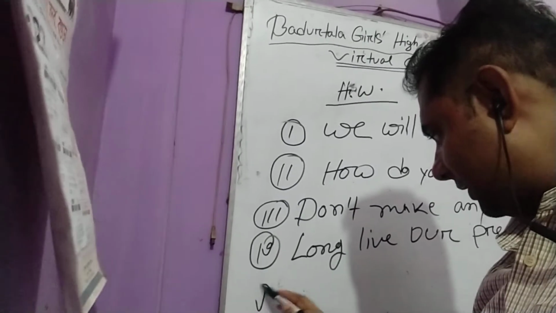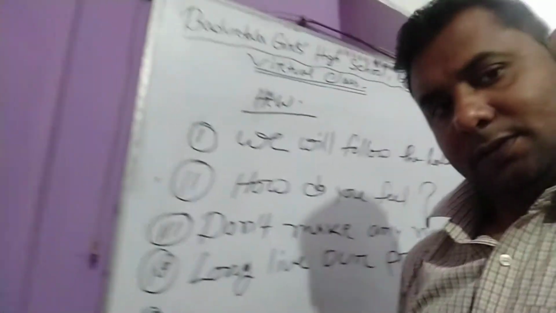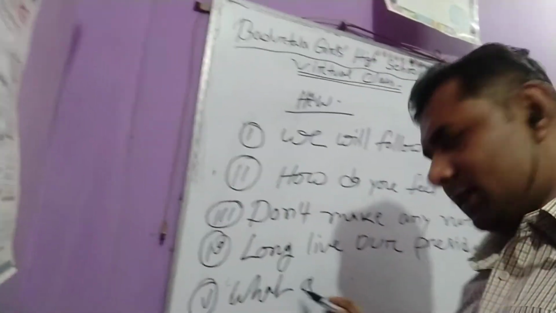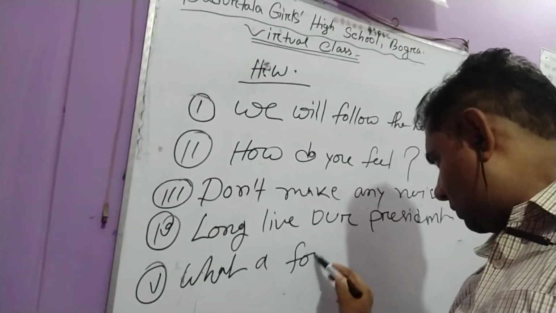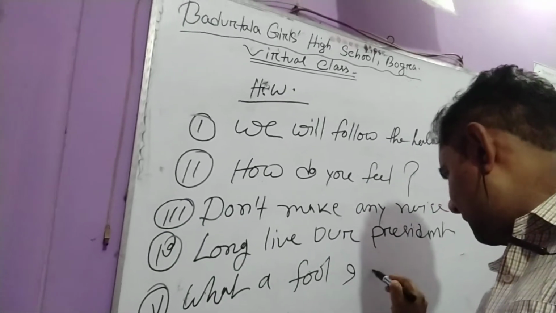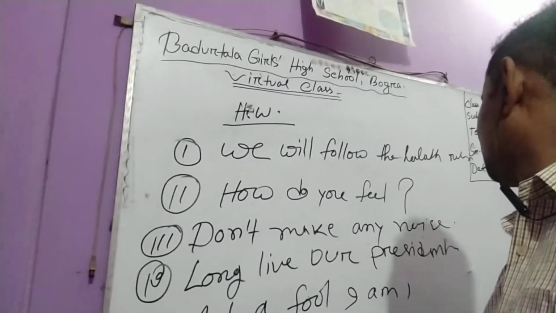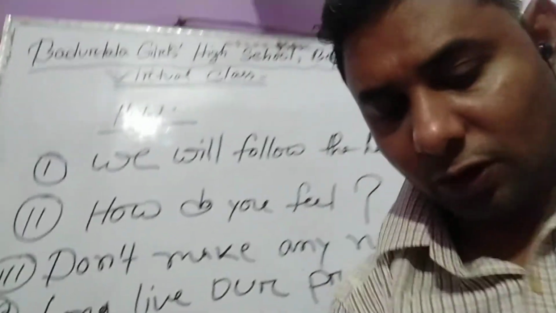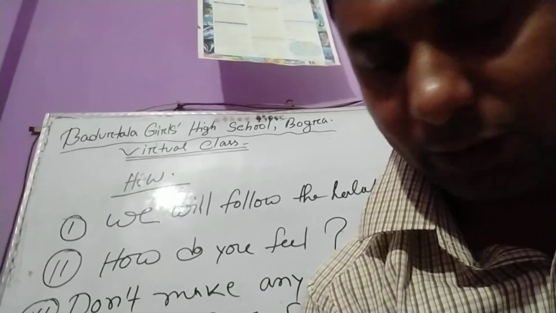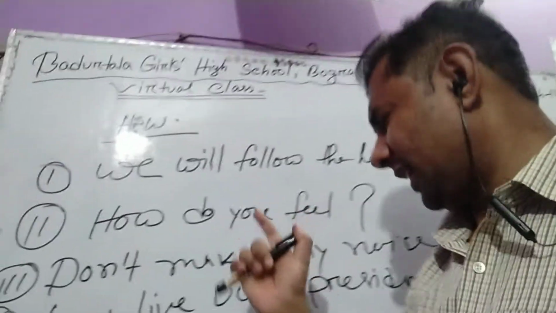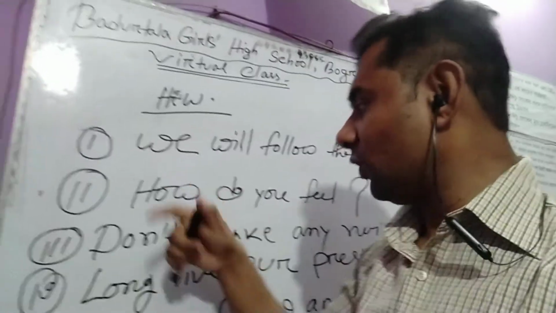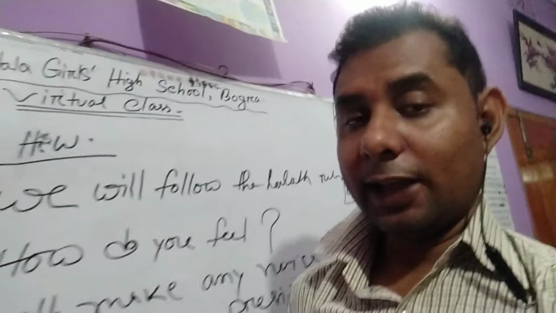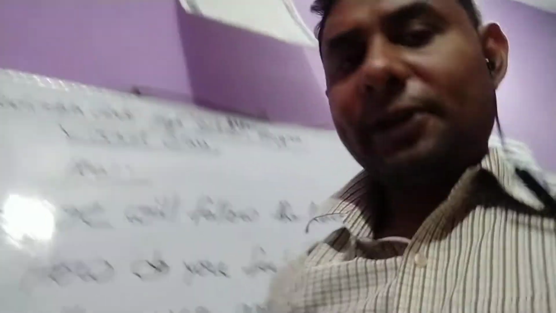Number 5, what a fool I am. Dear learners, please write it down in your own note or own khata, and you will identify it at home. In our next class I will look over your homework.